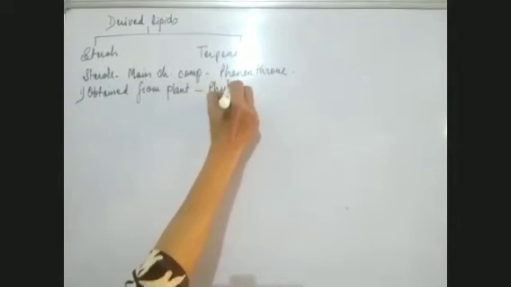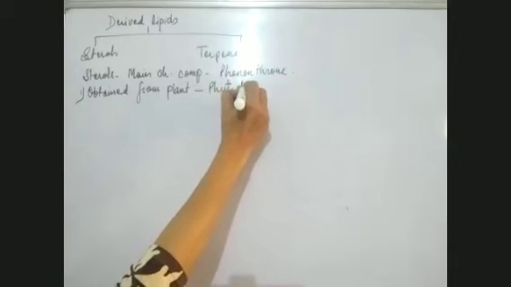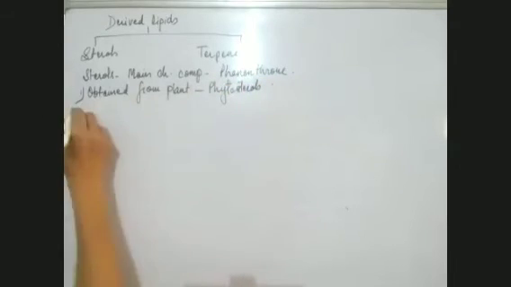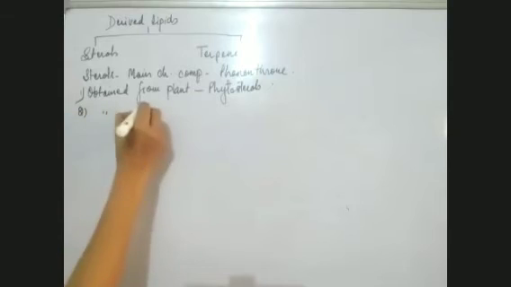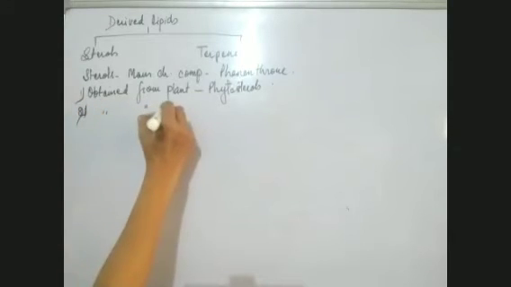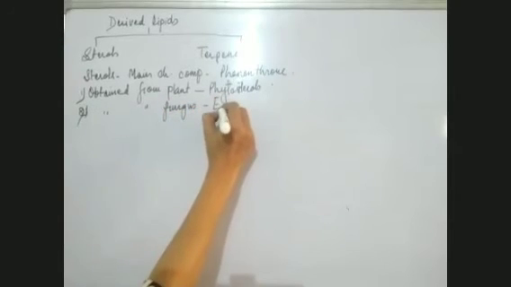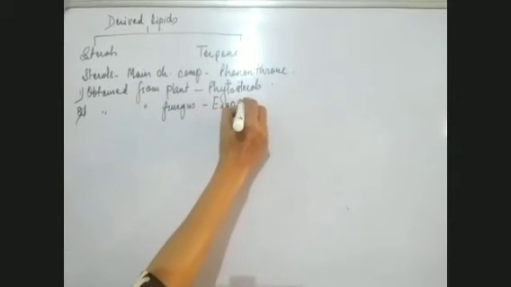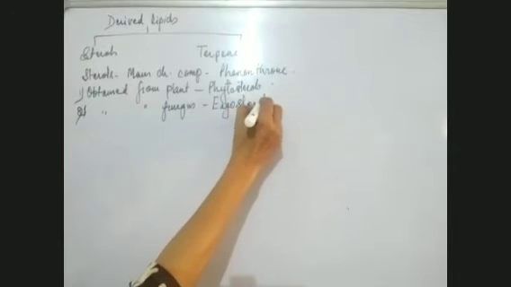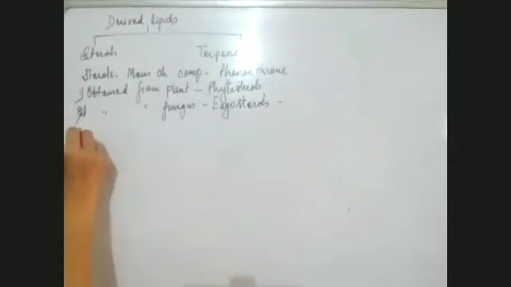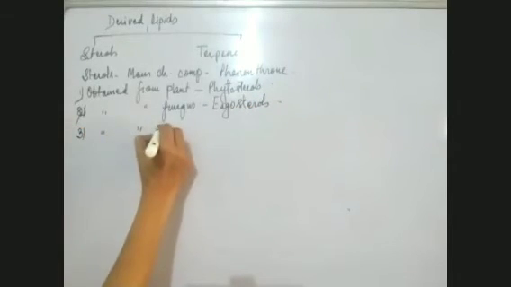Phyto always means plant. Then those obtained from fungi are ergosterols. Then there are some fats which are obtained from animals.